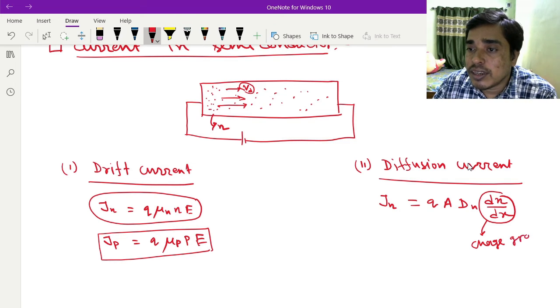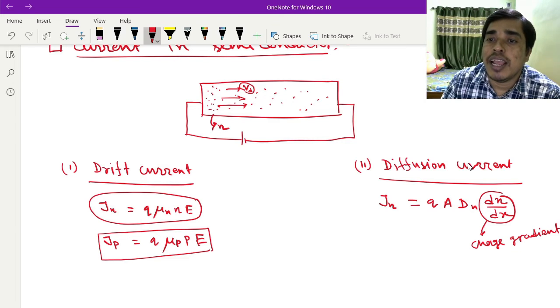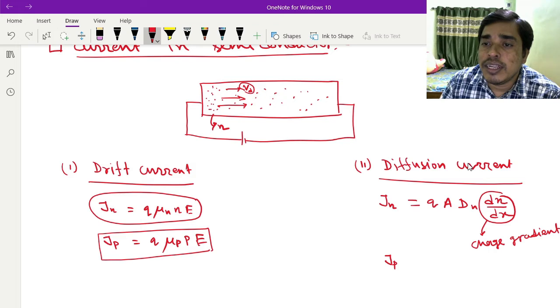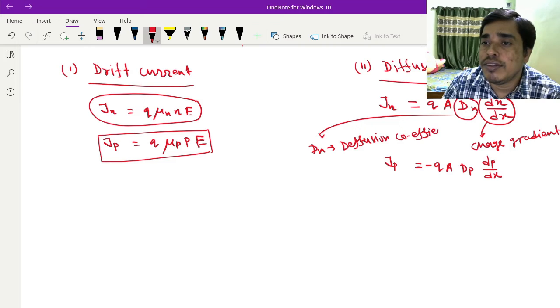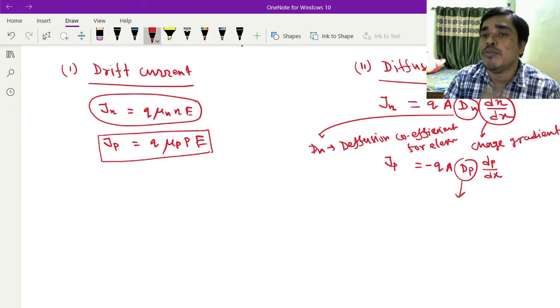For holes it is q Dp dp by dx, with a negative sign. Here Dn is the diffusion coefficient for electrons, and Dp is the diffusion coefficient for holes.